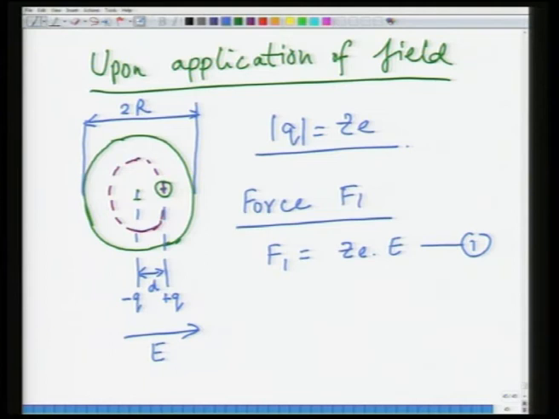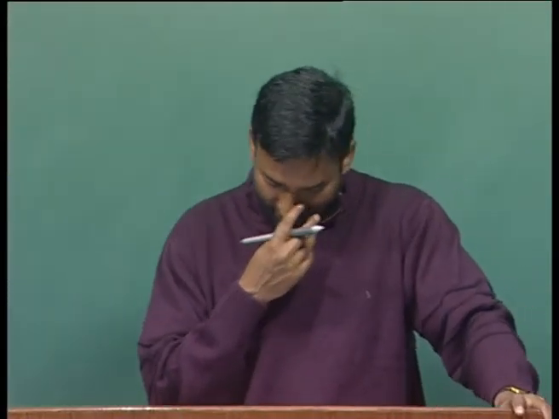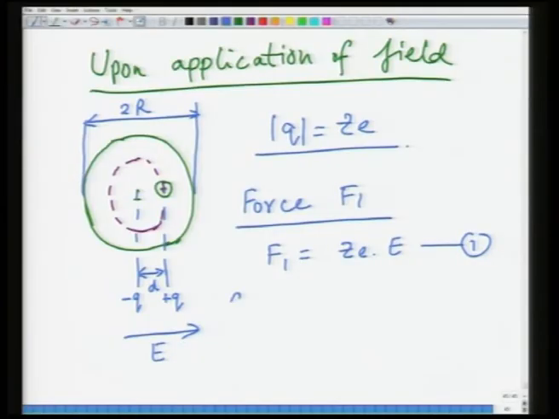Okay. So, the first force is because of the applied field, which separates the centers of positive and negative charge, and they move by a distance d. When they move by a distance d, you have a Coulombic attraction force because of opposite charges. So, this Coulombic force F2